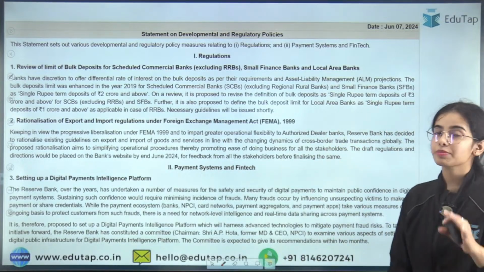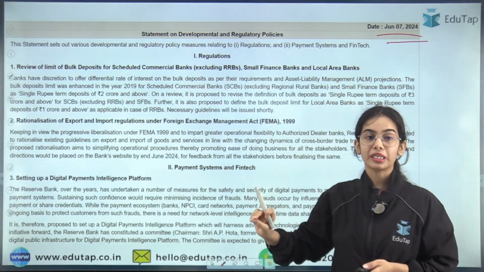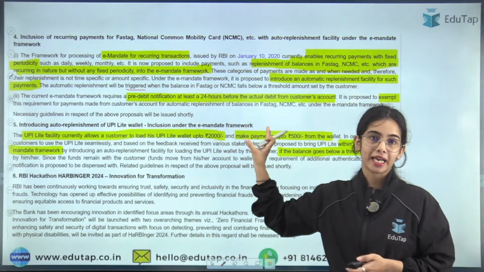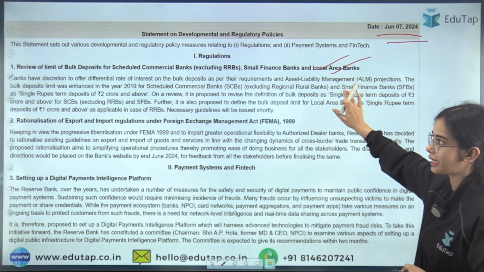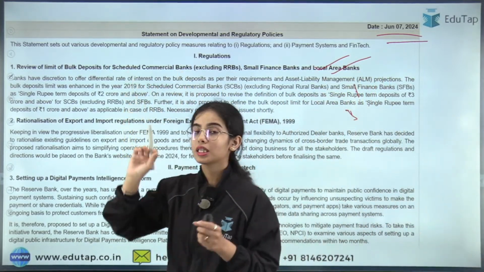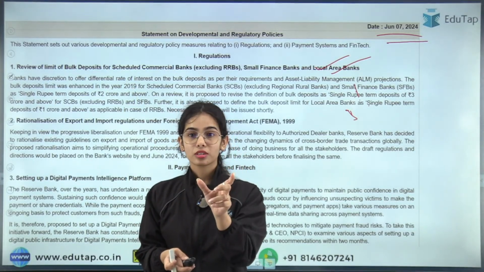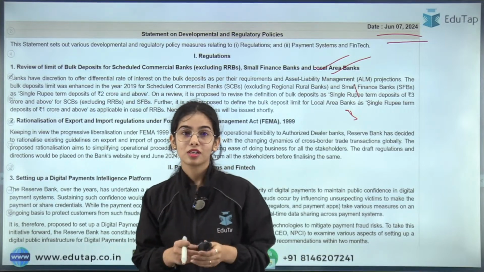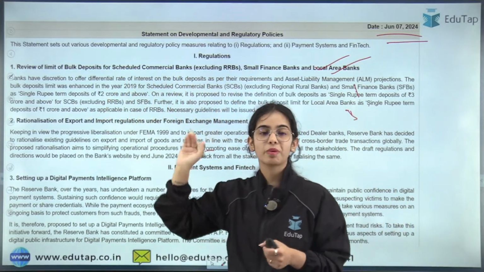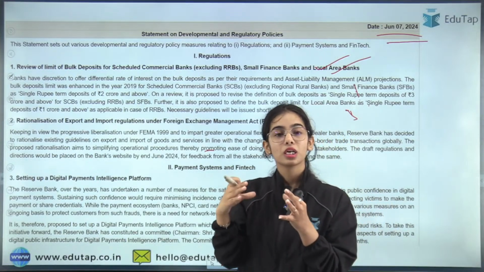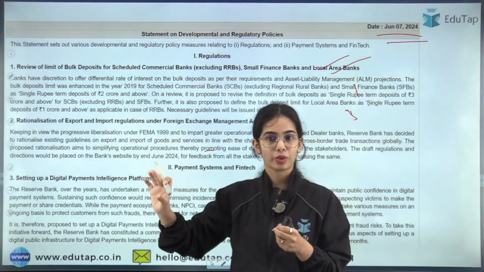Now why are we discussing this? Because in June 2024, in the Statement on Developmental and Regulatory Policies document, there was a mention of the UPI Lite wallet that we are going to discuss. But before that, we have discussed the bulk deposits, for which final guidelines have been released. For the scheduled commercial bank, the bulk deposits are single rupee term deposits of how many crores? 3 crores. Yes, 3 crores or more. That is the bulk deposit for scheduled commercial banks. For small finance banks, the bulk deposit is a single rupee term deposit of 3 crore or more. So this is the idea.